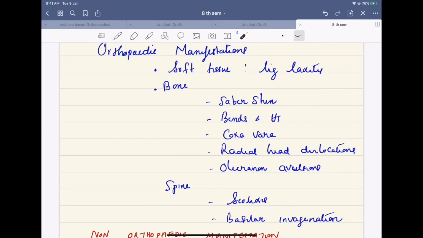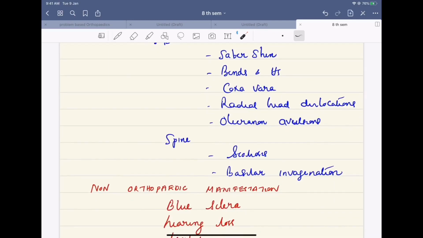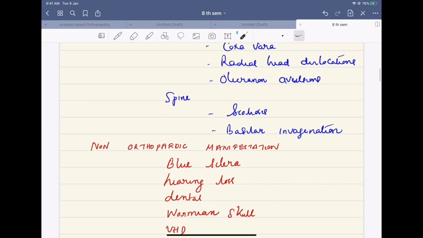The orthopedic manifestations are generally soft tissue manifestations, bony manifestations and spine problems. For the soft tissue, the classic finding is ligamentous laxity. In the bone, there will be saber shin, bends and fractures, coxa vara, radial head dislocation, and olecranon avulsions. In the spine, there will be scoliosis, basilar invagination.